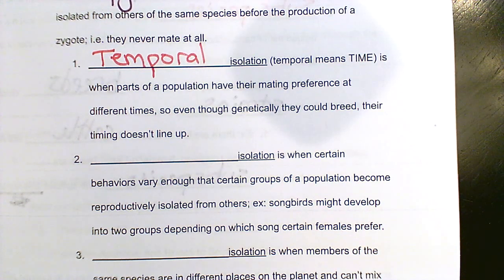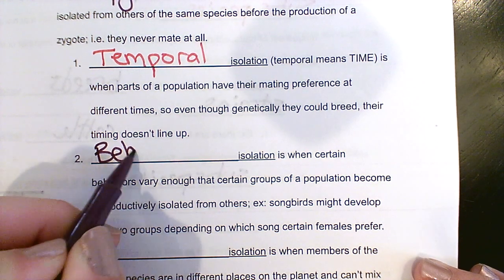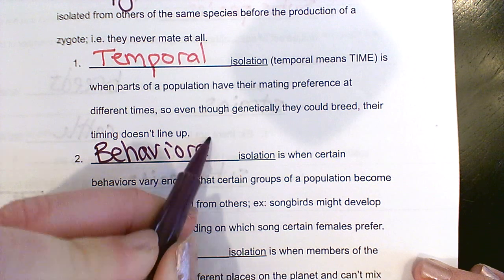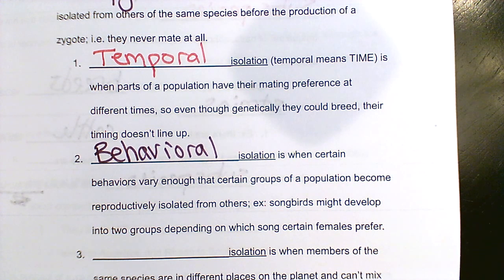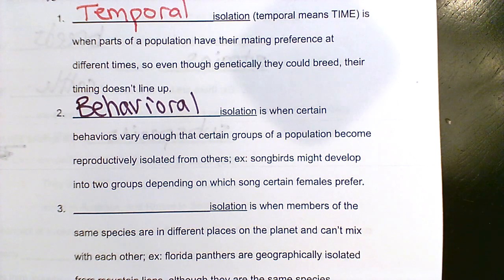The second type is behavioral isolation. Temporal could be considered a type of behavioral isolation because they're choosing to behave at different times. But I've seen lots of studies, mostly with birds because they're very easy to observe, have clear reproduction patterns, and the males and females are easy to tell apart.